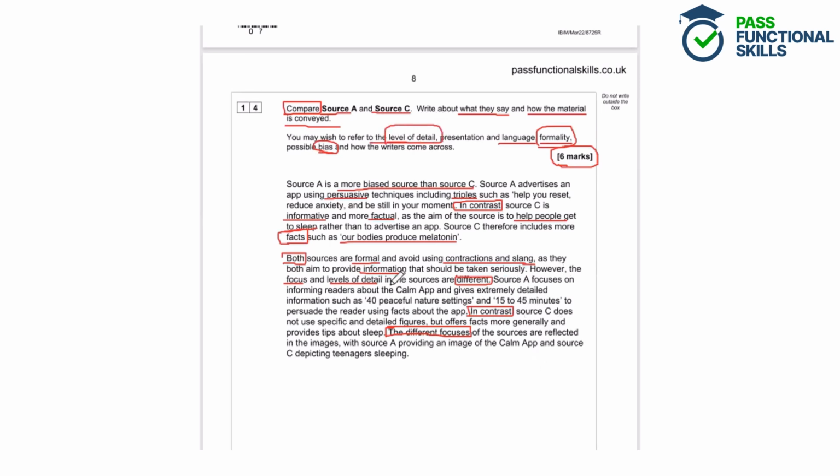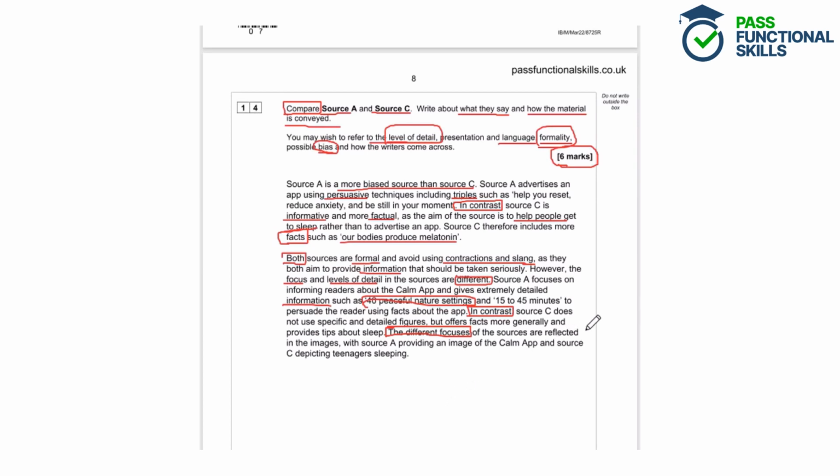So we've got source A focusing on informing readers and giving information. And then we've got another example from the text here. And then in contrast, source C is not using these specific detailed figures like source A does, but it's offering more generalised facts and tips.